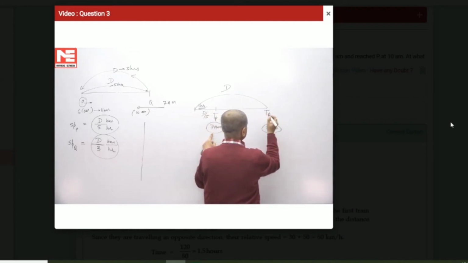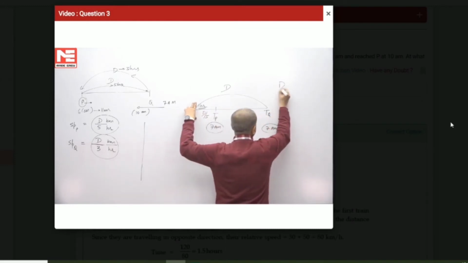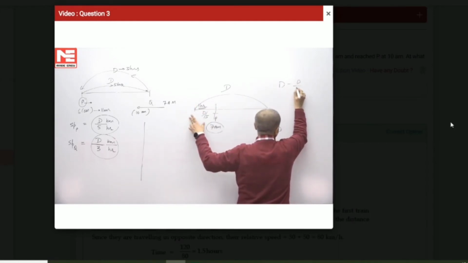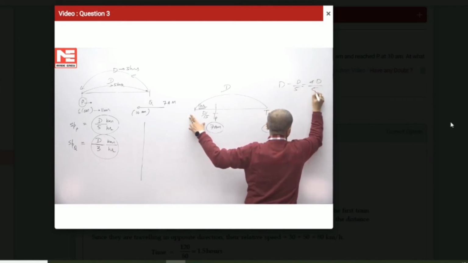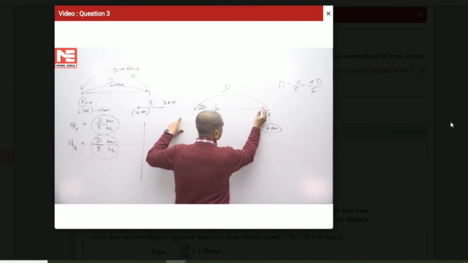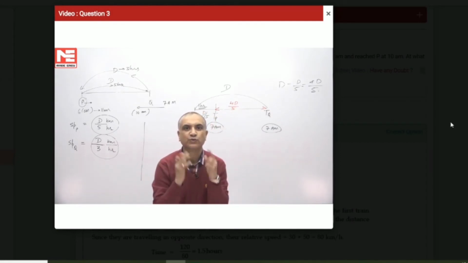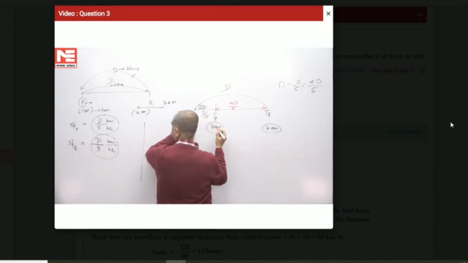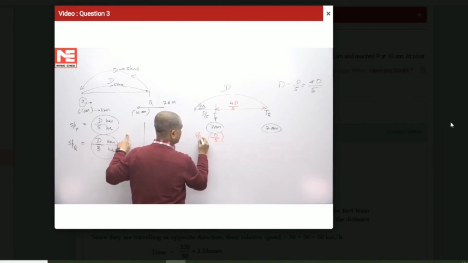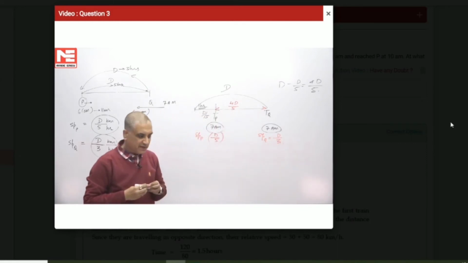The train leaving from Q is leaving at 7 a.m. The distance between them is d, the total distance, out of which d by 5 has already been covered. So d minus d by 5, which is 4d by 5, is the remaining separation between them. Now the speed of train P is d by 5, and the speed of the train leaving from Q is d by 3. Now it becomes a very simple question.